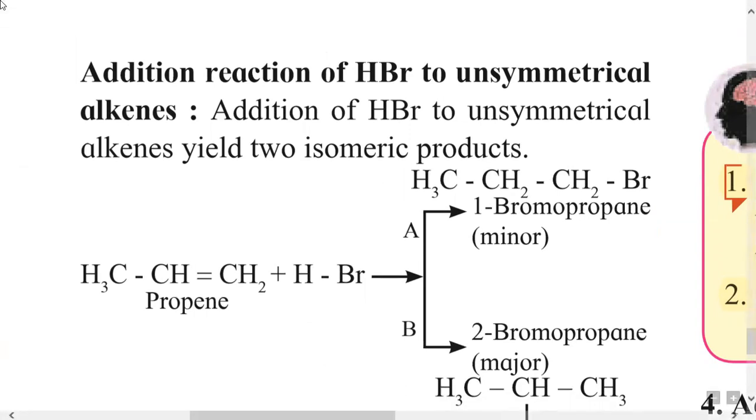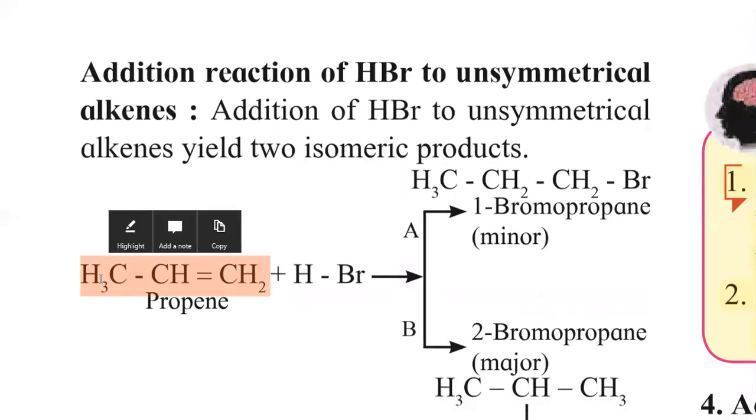Before studying this reaction, we will study what is an unsymmetrical alkene. Consider this alkene, CH3CH=CH2. If we divide this alkene at the double bond position, two different parts of this alkene are formed, that is, unequal parts.